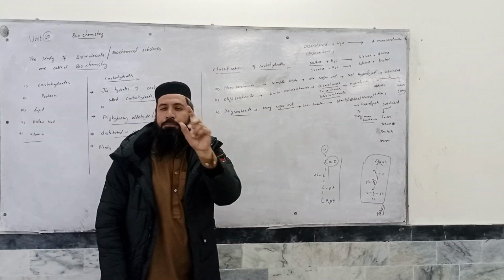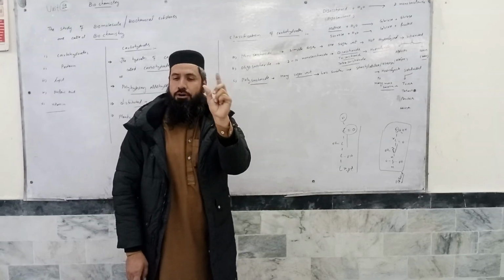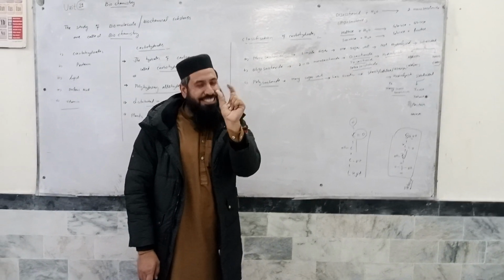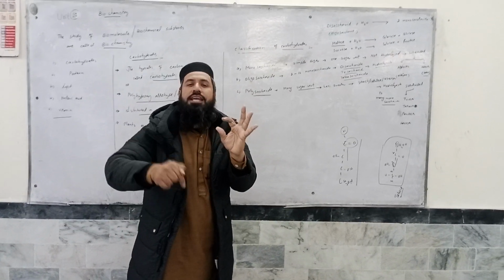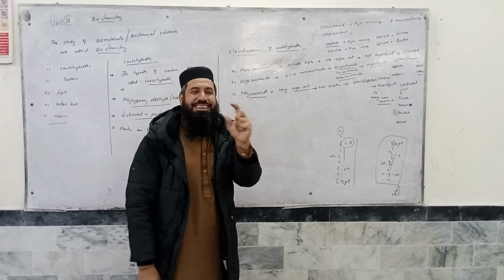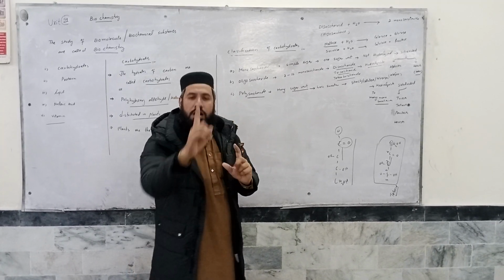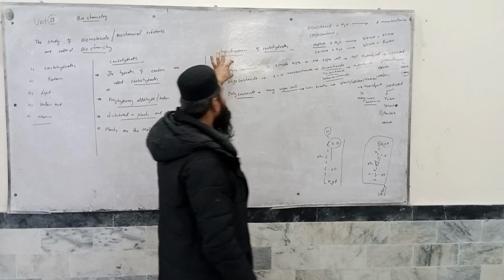Monosaccharides are the simplest sugars, the simplest of the carbohydrates. They are simple sugars, so they can't be hydrolyzed. We cannot hydrolyze them, and they are composed of only one sugar unit.